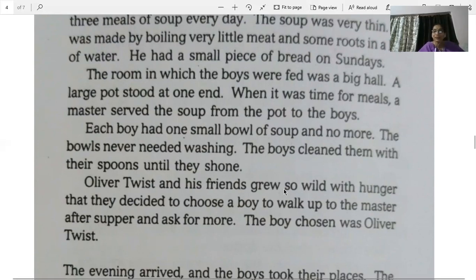Oliver Twist and his friends grew so wild and hungry that they decided to choose a boy to walk up to the master after supper and ask for more. Now, every child wanted to have more because their stomachs were not full with that small bowl of soup. So they decided that they will ask one boy to walk up to the person who is serving the soup, to give them more. And the boy who they chose was Oliver Twist. So they said, okay, Oliver Twist is the one who's going to ask the master, please give me some more, I am more hungry.